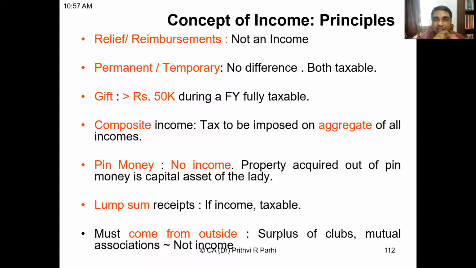For example, let's say the husband gives pin money to the wife and the wife invests in the share market. The shares are the capital asset of the wife, and the money earned out of that is the income of the wife. But transfer of money by the husband to the wife as pin money is not the wife's income. Is it clear?